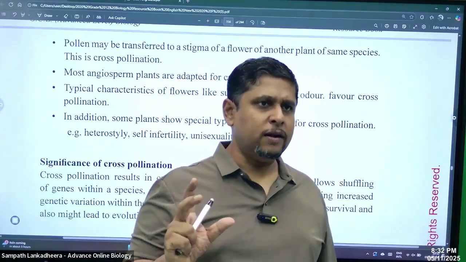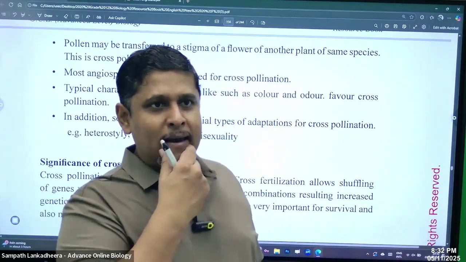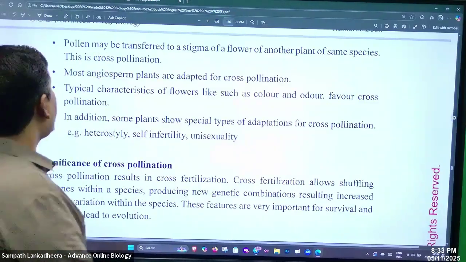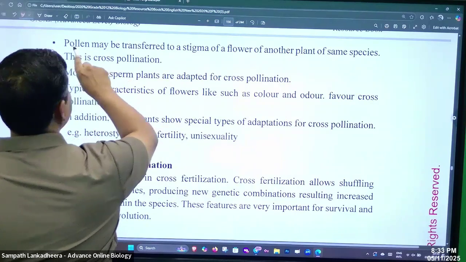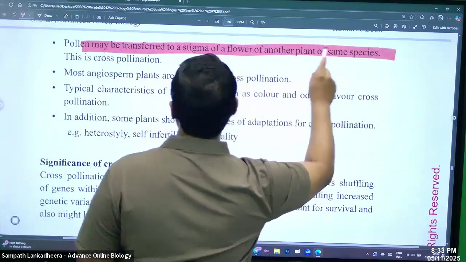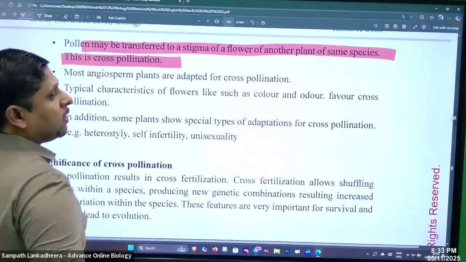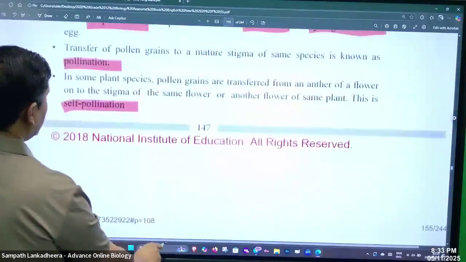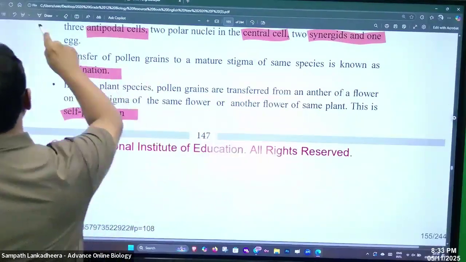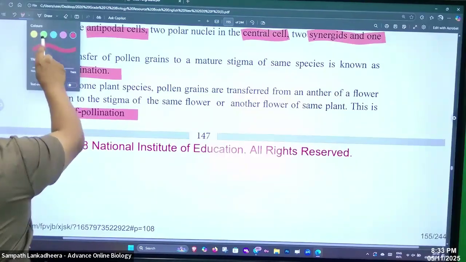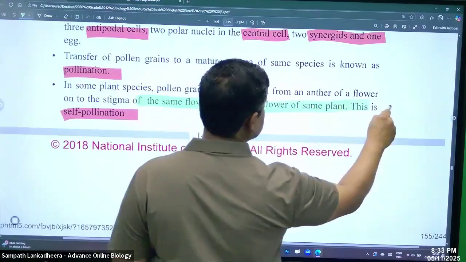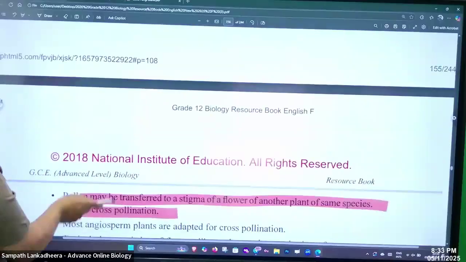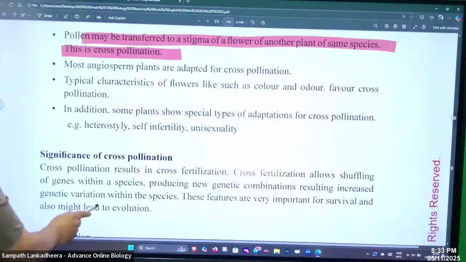In cross-pollination, pollen is transferred from the anther to the stigma of a flower of another plant of the same species. Self-pollination is within the same plant, the same flower or another flower of the same plant. Cross is between different plants.